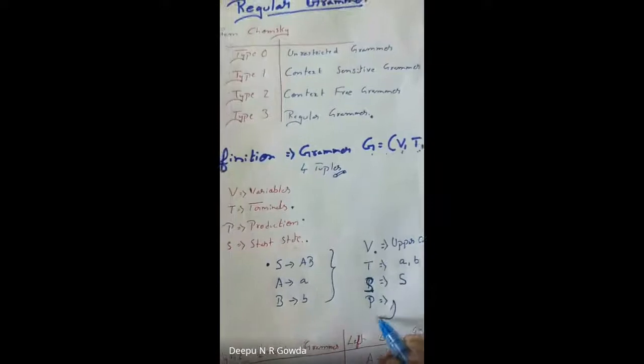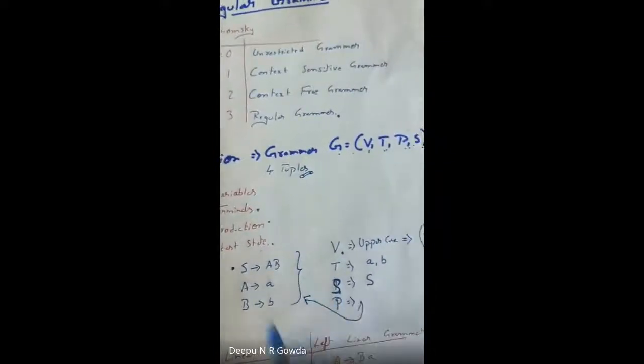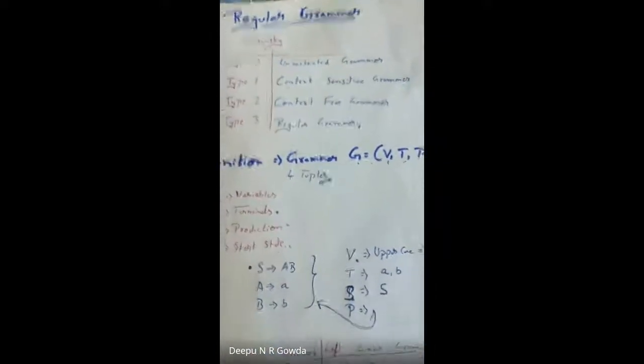Okay, what do you mean by P? P stands for productions. This representation is called a production. There is a rule to write a production.